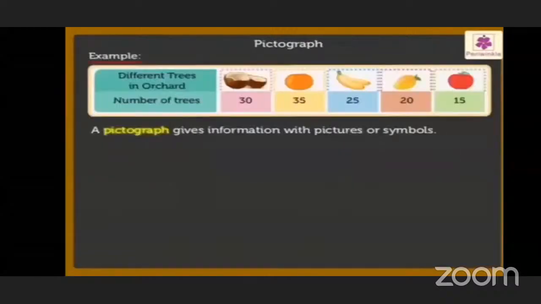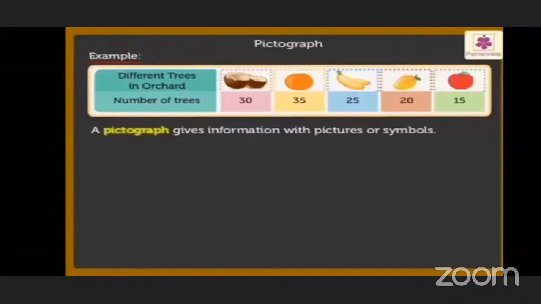So let us see our topic, pictograph. What is a pictograph? See students, here is one example for you: different trees in an orchard and the number of trees. Below that picture a definition of pictograph is given.